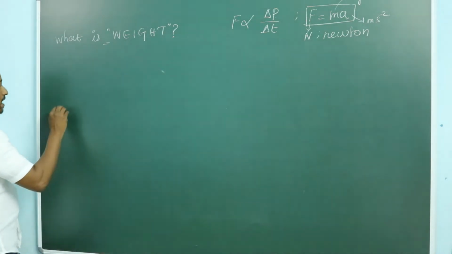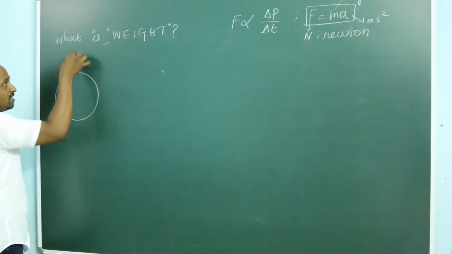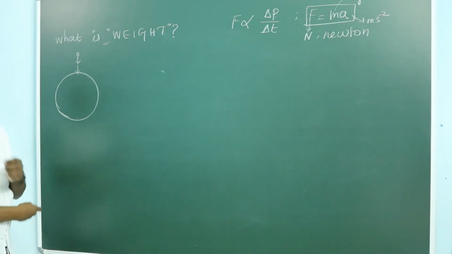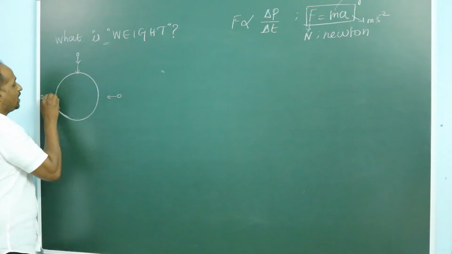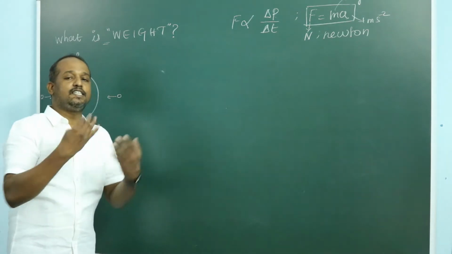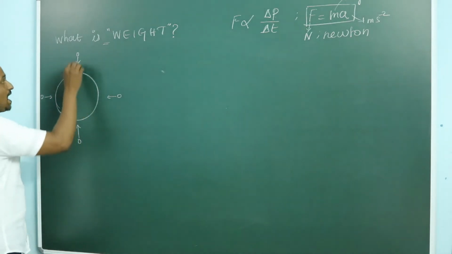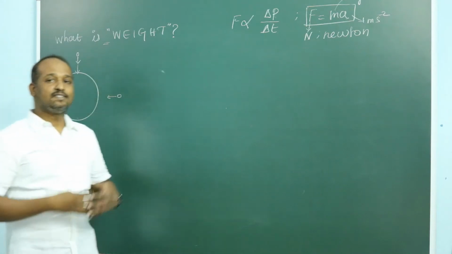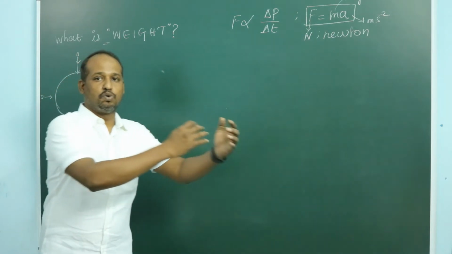Whenever you take any planet for that matter, not just earth, whenever an object is just released, that object falls towards the planet's surface. That means the planet is actually attracting every object towards its center. In the process of attraction, it is changing its velocity, and because it is changing its velocity, there is acceleration. Whenever an object is released near a planet, we can say that the object is accelerating towards the planet.